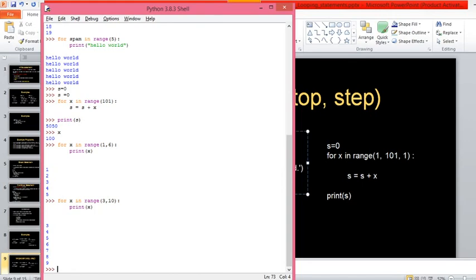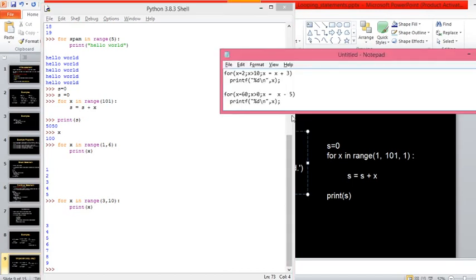Now compare with C. In C you could have written this code something like this: x equals 3, x less than 10, then x equals x plus 1, or you could have written x plus plus. Correct? But the same thing you can do with the help of the simple range method.